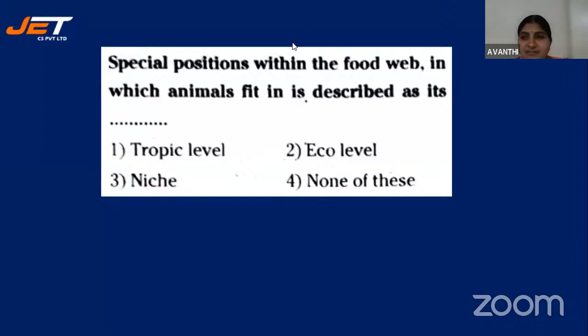Haima, it's not trophic level. Trophic level means each energy level in a food chain is called trophic level. So you can remove that. Only 2 options are left for you, 2 and 3. 4 is not. It's niche, children. It's the definition of niche. Just now I told you the definition of niche.